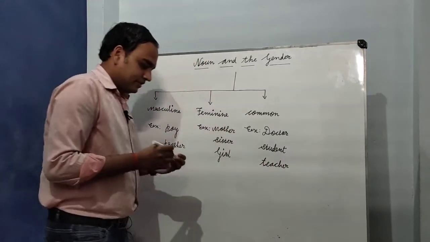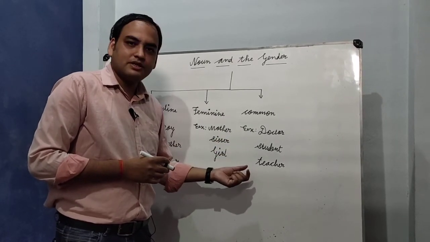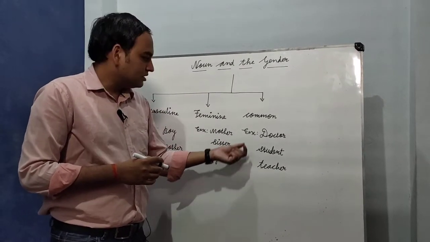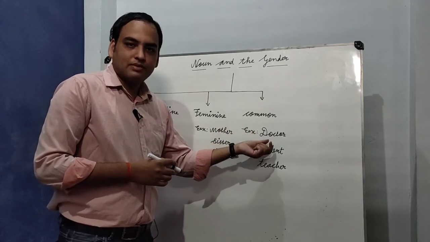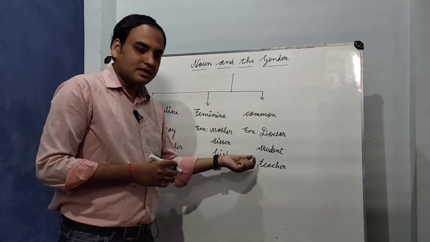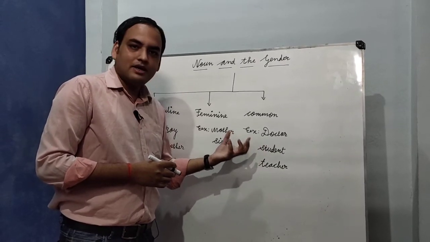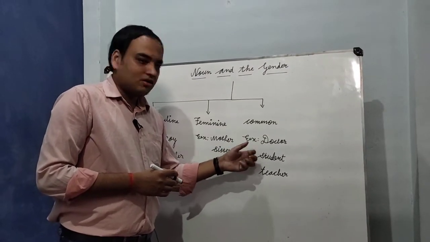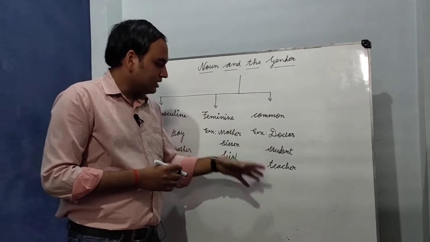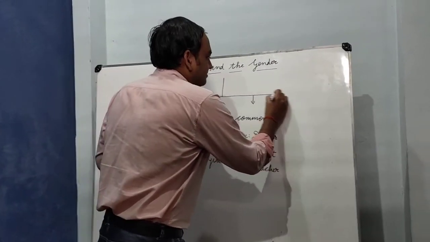We know very well there is a doctor, there is student, there is teacher, but we cannot say the doctor is a man or she is a woman. We are uncertain about the identity of student, whether he is a man or she is a girl. Okay, so these are the examples. And the last one,